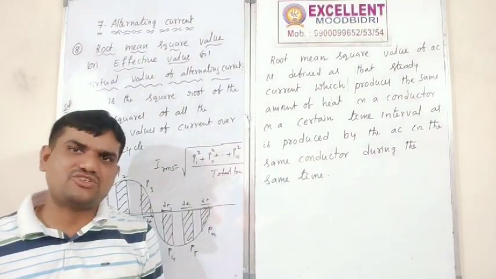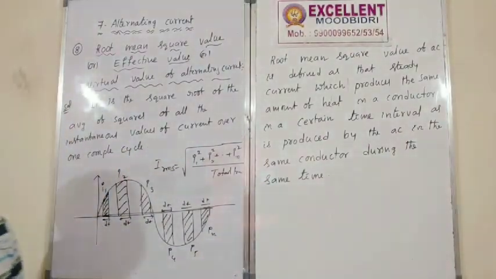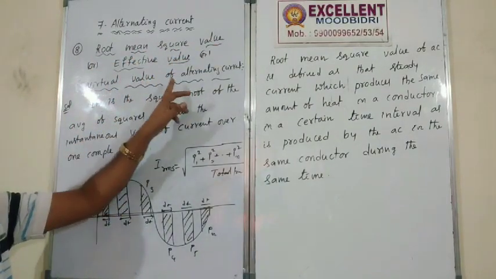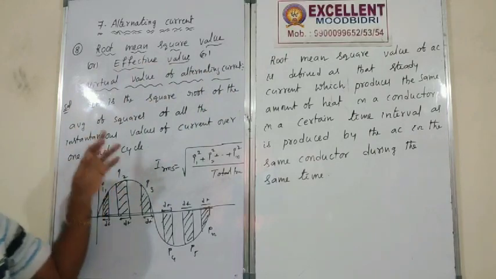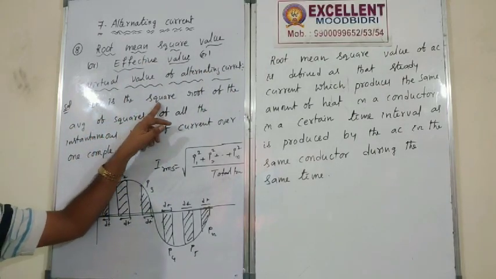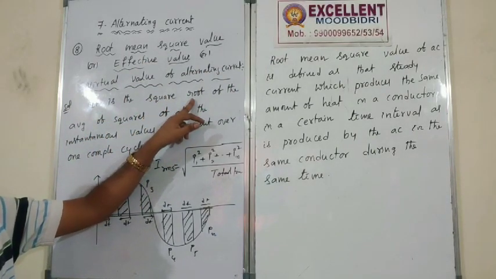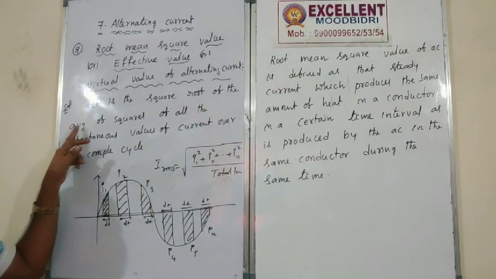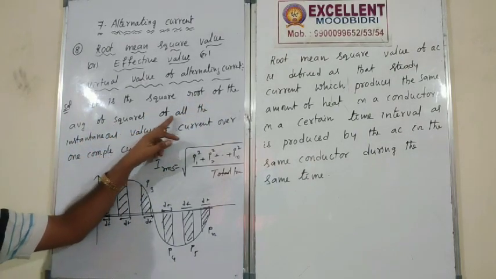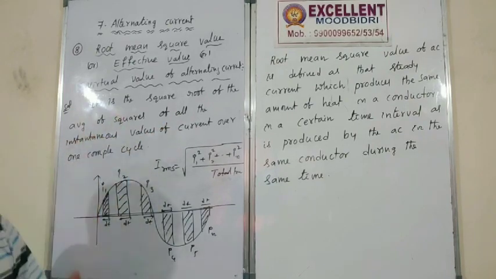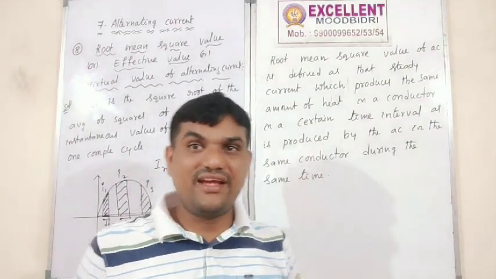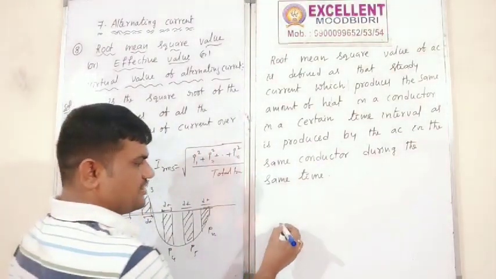The RMS value of alternating current is the square root of the average of the squares.